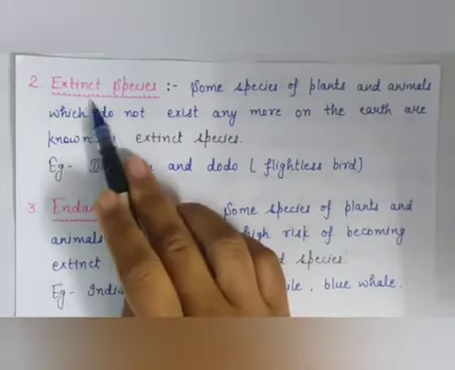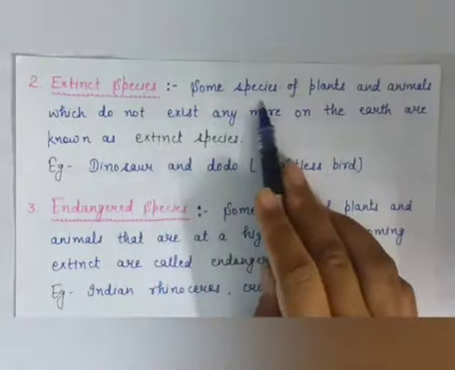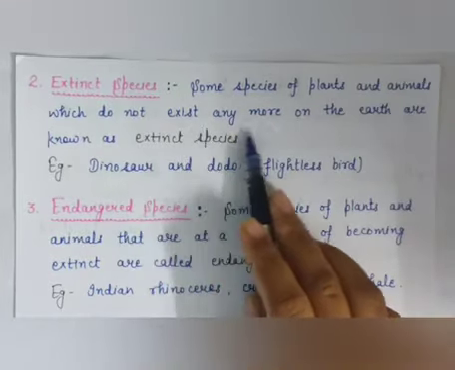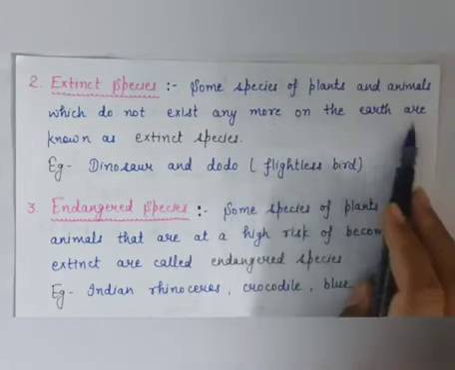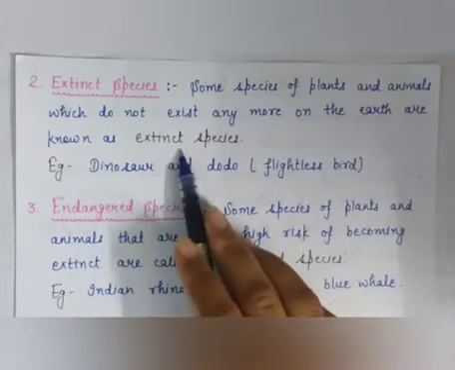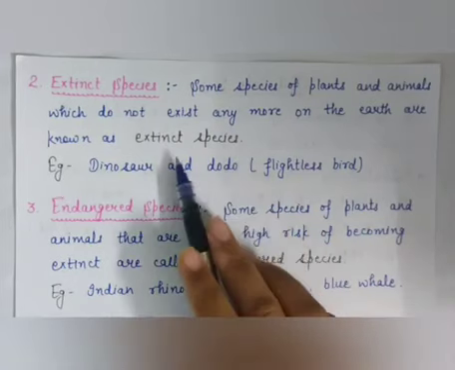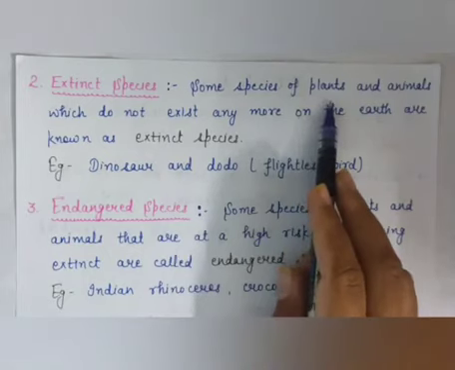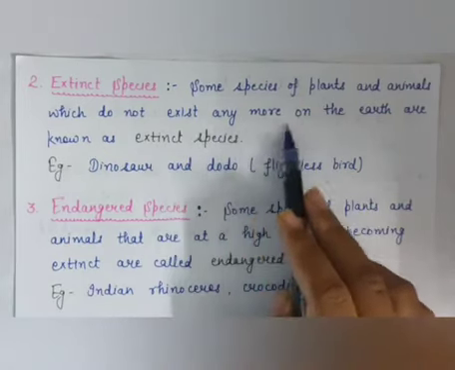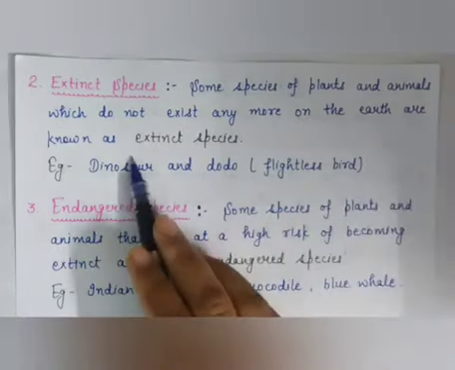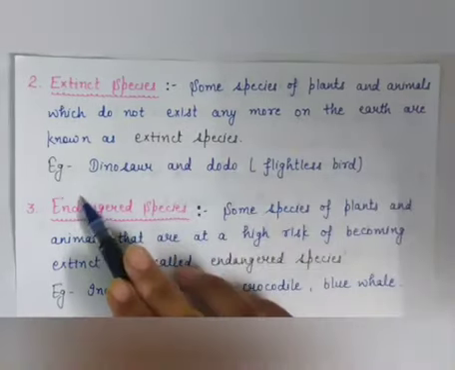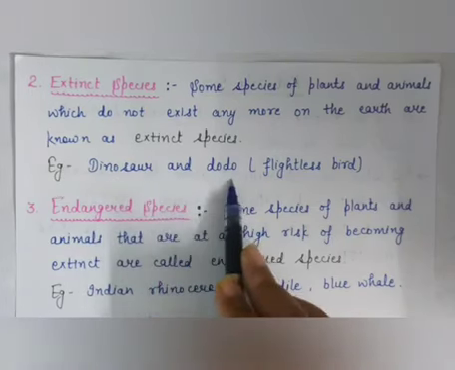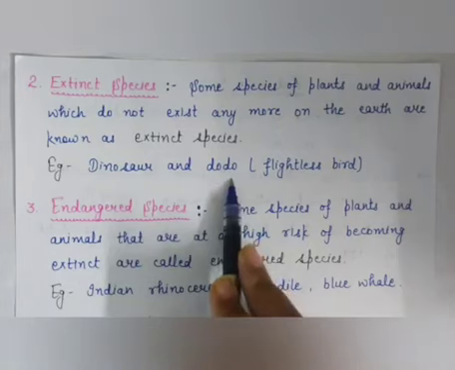Second is extinct species. Some species of plants and animals which do not exist anymore on the earth are known as extinct species. What are extinct species? Some species of plants and animals which do not exist anymore on the earth are known as extinct species. For example, dinosaur and dodo. They are the example of extinct species.